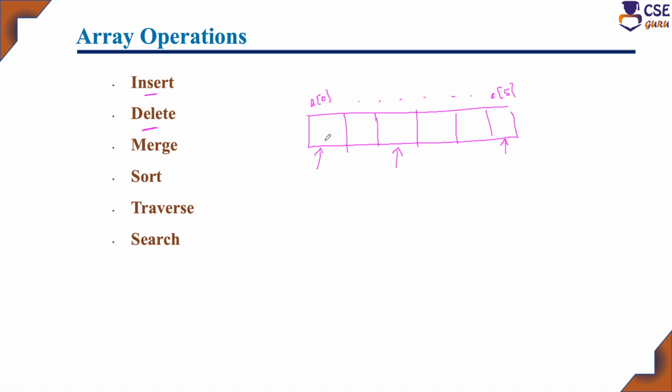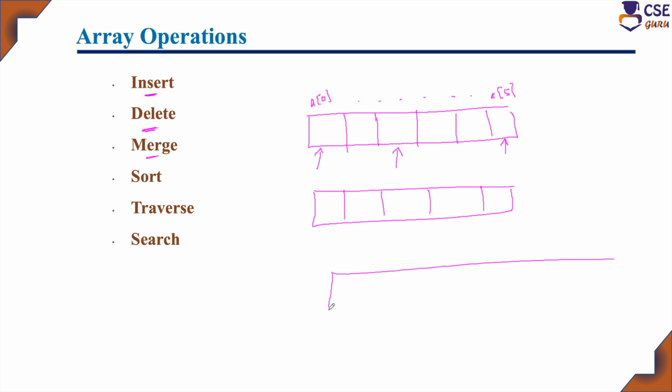Delete: if you have already stored elements in an array, you can delete any element. Merge: if there are two arrays and you want to combine them into a single array, that is possible.